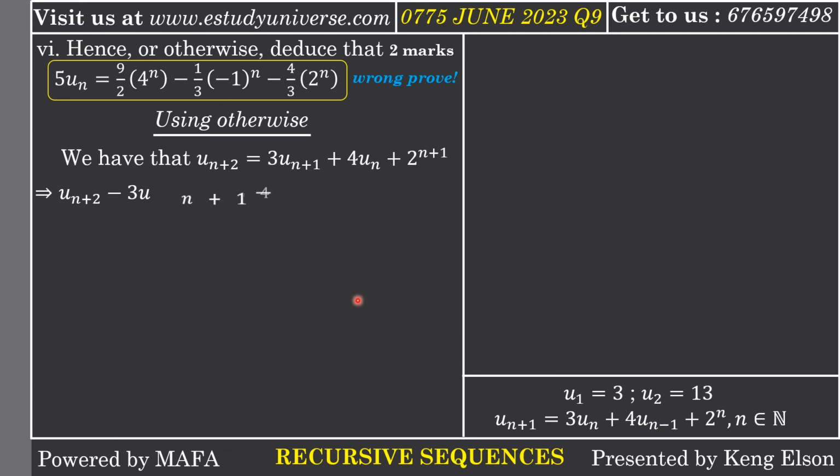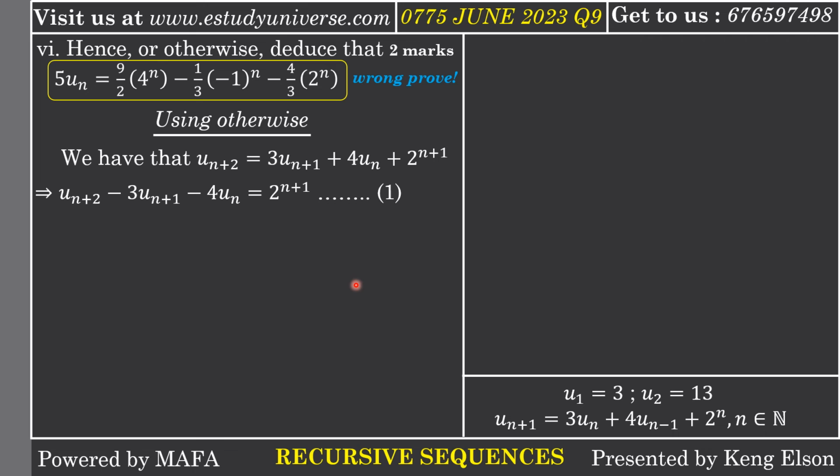Now I just need to subtract these two terms and then equate to this other term. So think about a second order differential equation, where you need to solve for the complementary function and the particular integral. Just imagine that un plus 2 is d squared y by dx squared, imagine that un plus 1 is dy by dx, and imagine that un is actually the y. Then the right hand side, which is always f of x, is now 2 to the n plus 1.